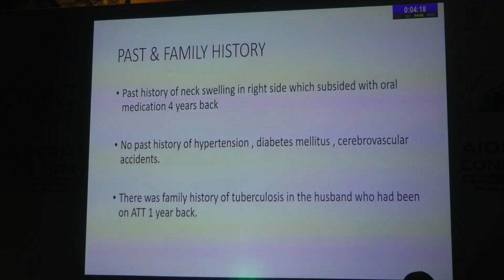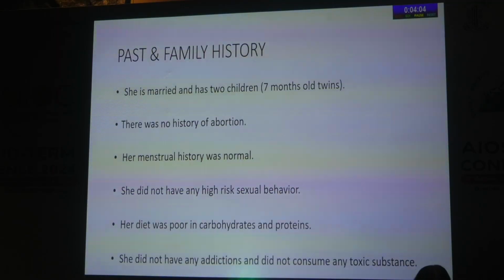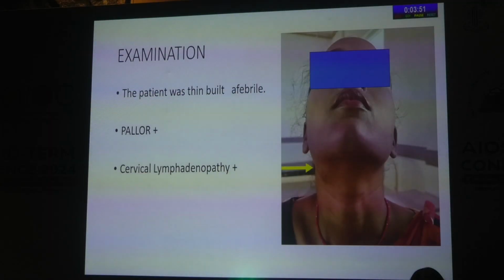There was past history of neck swelling in the right side, which had subsided with oral medication 4 years back. For 1 week, she has taken the medication. There's also family history of tuberculosis in the husband, who was on ATT 1 year back. She is married and has two children, 7-month-old twins. There was no high-risk sexual behavior or any other history. There were no addictions or any history of consumption of toxic substances.